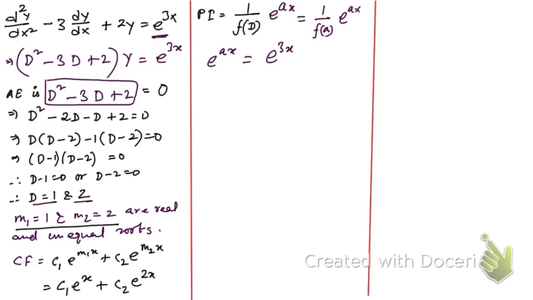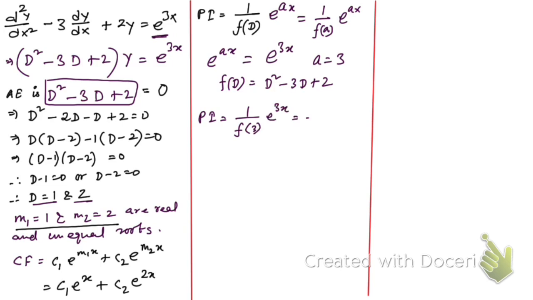So now you see, if you compare these two, then a will be equal to 3. And one more thing, this f of d is nothing but d square minus 3d plus 2. So that's why PI will be 1 by f of 3, instead of a we're gonna put 3, and e to the power 3x.